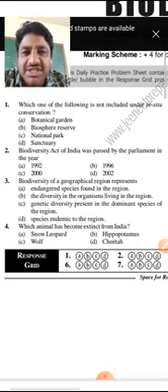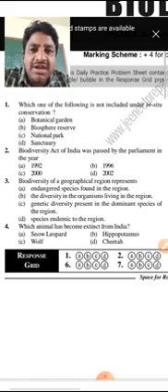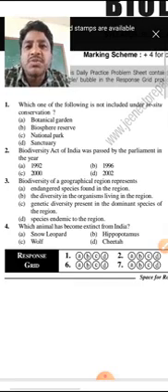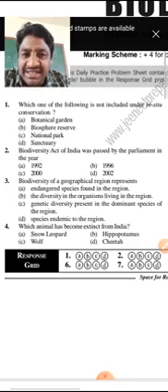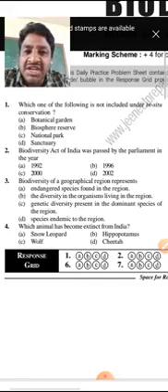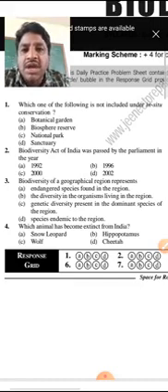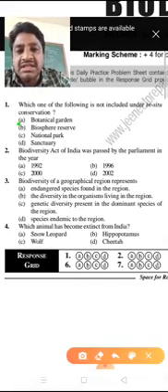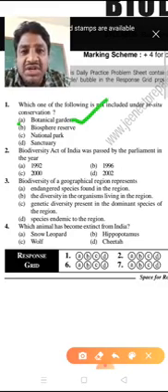Ex situ conservation means the animals are protected not in a natural habitat. That means they are brought from natural habitat, kept in some specific places, provided special care and protected. That's what we call ex situ conservation. Examples are botanical gardens, zoological parks, and wildlife safaris. So option A is the right answer, as it is an ex situ conservation method, not an in situ one.